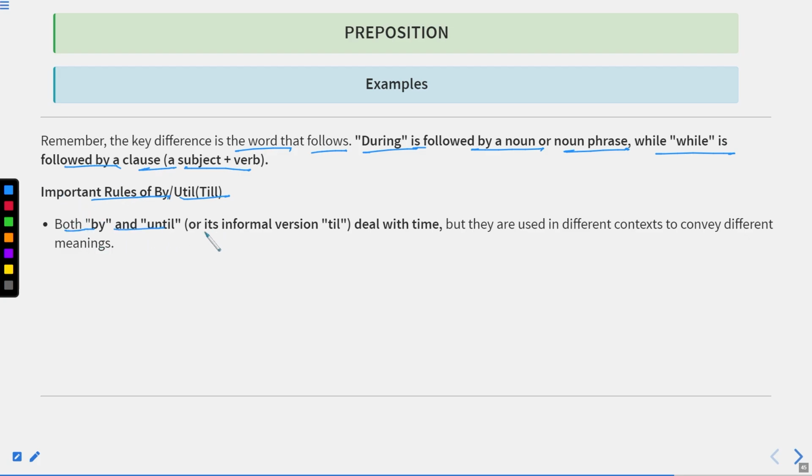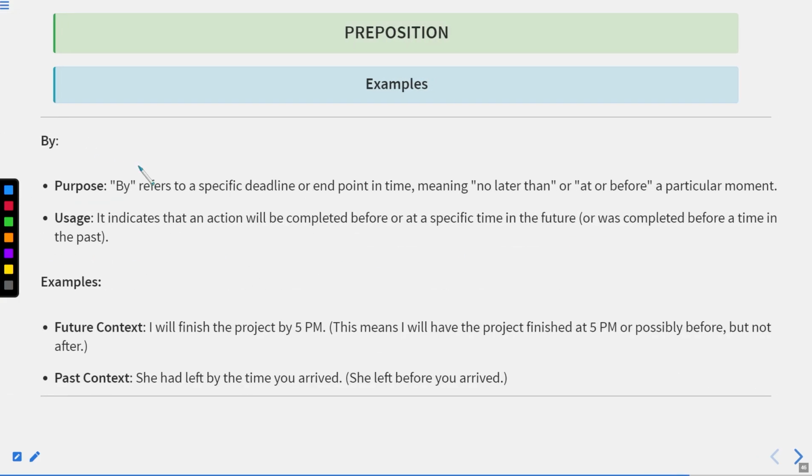Both by and until, or its informal version till, deal with time, but they are used in different contexts to convey different meanings. How? By. The purpose of by is to refer to a specific deadline or end point in time, meaning no later than or at or before a particular moment. Usage: it indicates that an action will be completed before or at a specific time in the future, or was completed before a time in the past.